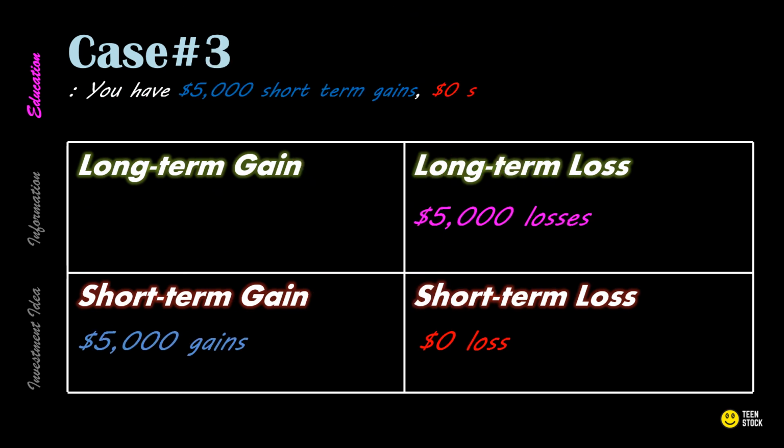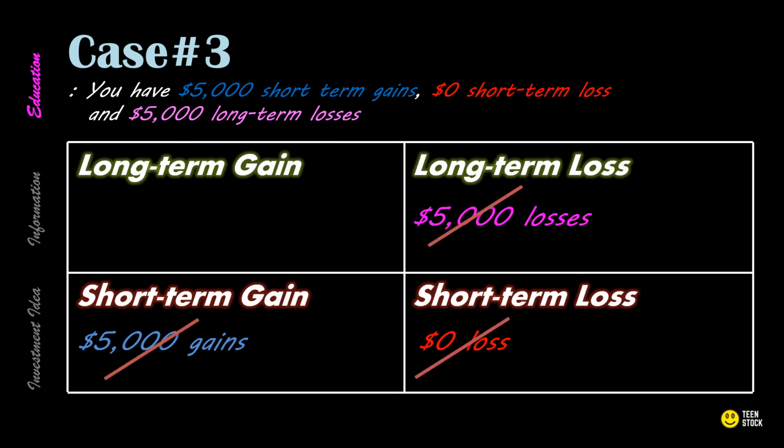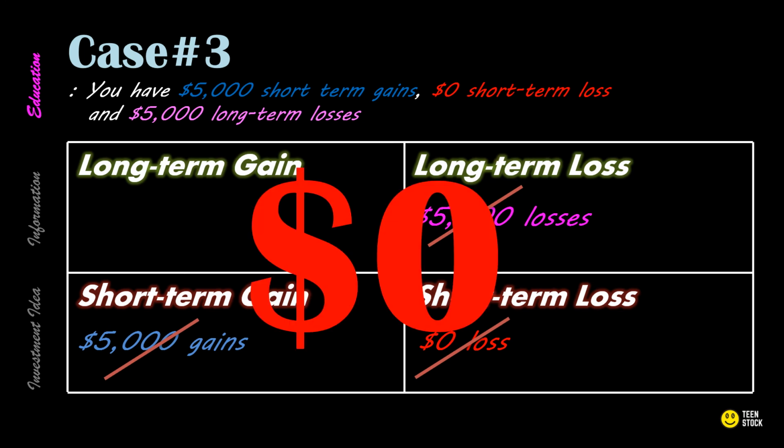Case number 3. Let's say that we have a short-term loss of $0 and we have a short-term gain of $5,000. And this $5,000 will be taxed at our marginal tax rate, which could be as high as 37% depending on how much money you make. However, by realizing this negative $5,000 long-term loss, we can offset the positive $5,000 short-term gain we have, resulting in a tax savings of what we would have paid on this short-term gain. Consequently, you can redeploy this money that was in a losing stock into a better opportunity.